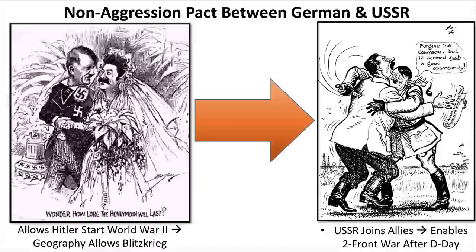Once he does that, that is when the Soviet Union joins World War II, becomes part of the Allies, and starts attacking Hitler. All right. And then later, the strategy is going to be to create, again, that two-front war. But we'll get into that later.